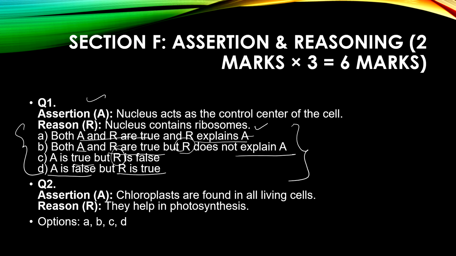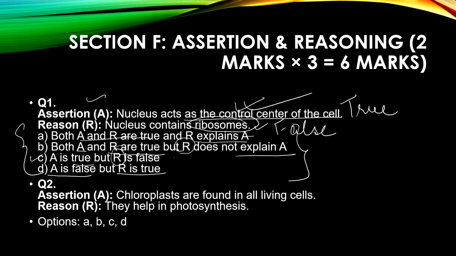Okay, so let us see question number 1. Nucleus acts as a control center of the cell. This is a very true fact. Nucleus contains ribosomes. It is totally wrong, it is not containing ribosomes. So this is false, and we will go for option C: A is true, but R is false. Reasoning is false, so this is the correct option for question number 1.